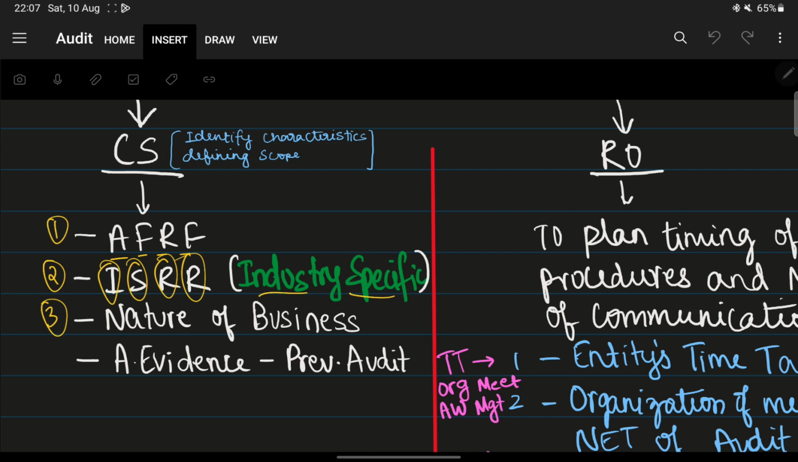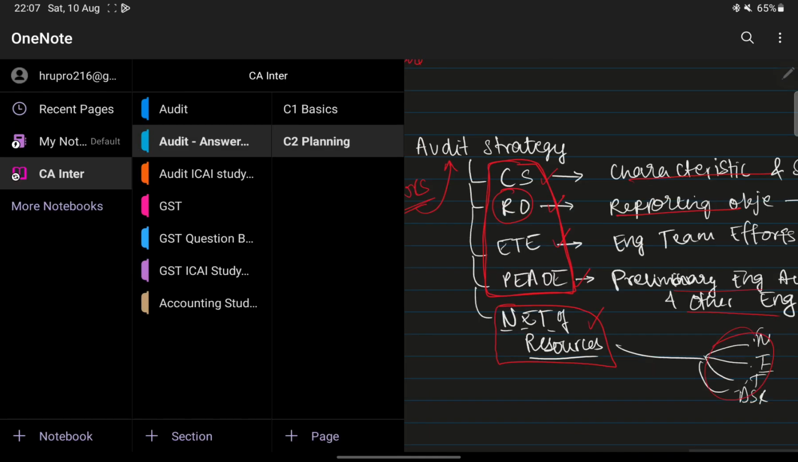And any audit evidence that was obtained in the previous audit. If you had found any contradictory evidence, or if the evidence proved that what you had found was correct, in both cases, any previous audit evidence which either proved contradictions or proved that your initial assumption was correct forms part of your characteristic and scope. So we'll just go back to the question, right?